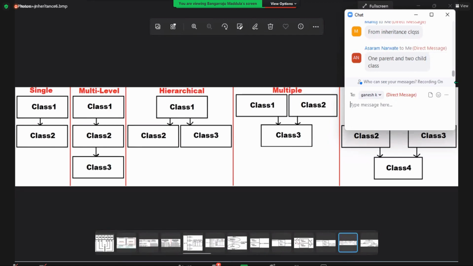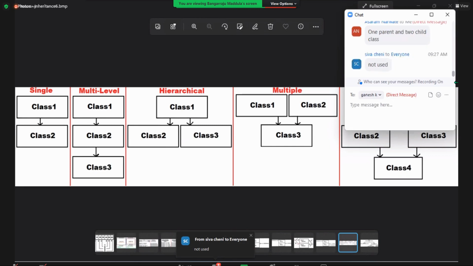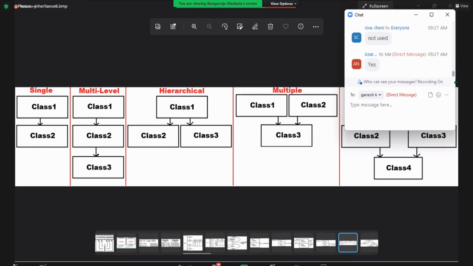I did not ask you what the meaning of it is. You are telling one parent, 2 children. I did not ask you that. Did we come across this or not? Yes or no?